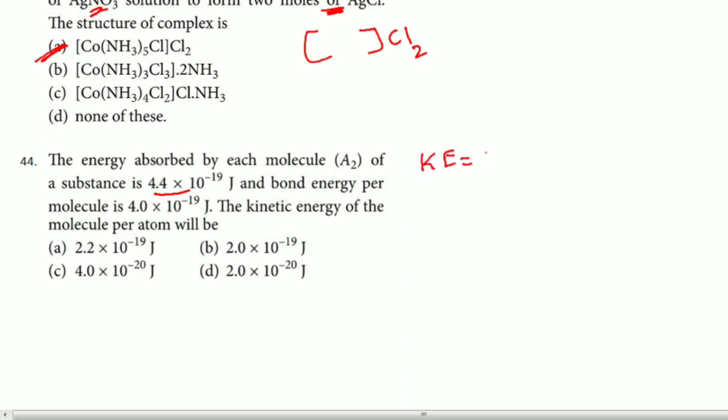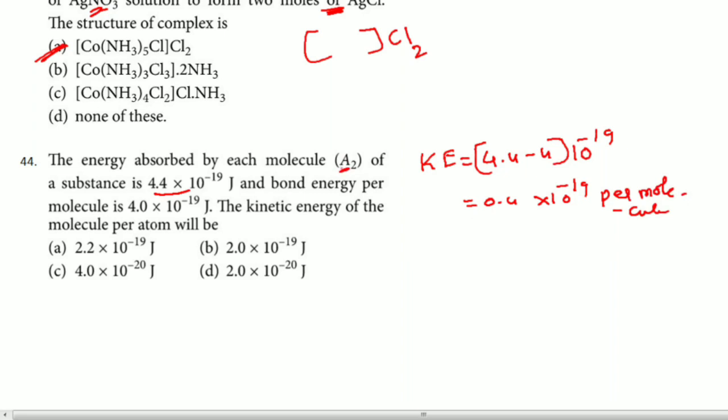That is 4.4 minus 4 into 10 to the power minus 19, so you get 0.4 into 10 to the power minus 19. This is per molecule, remember.